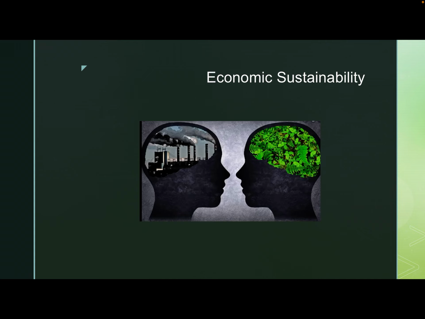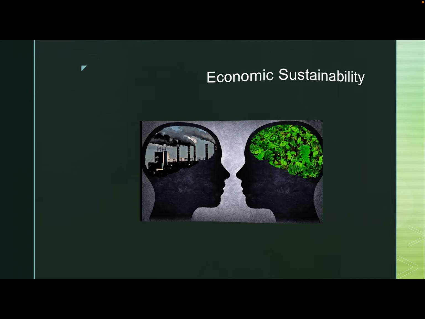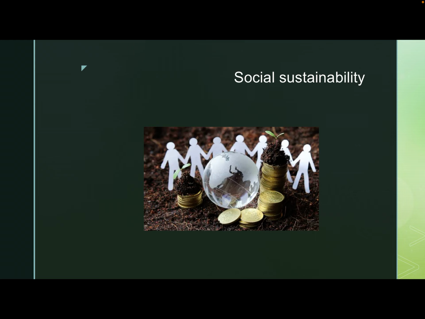Secondly, economic sustainability should be there. That means the country should not fall into financial debt at any point in time. They should be using their resources very judiciously. And the next one, social sustainability, which means everyone should be able to access the resources equally without any kind of discrimination, which will lead to development of the society itself.